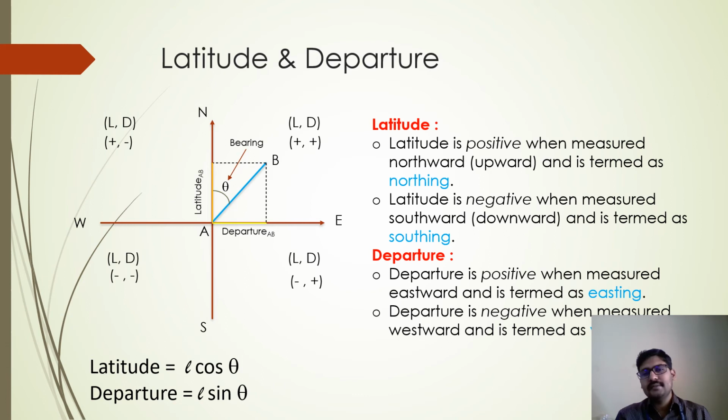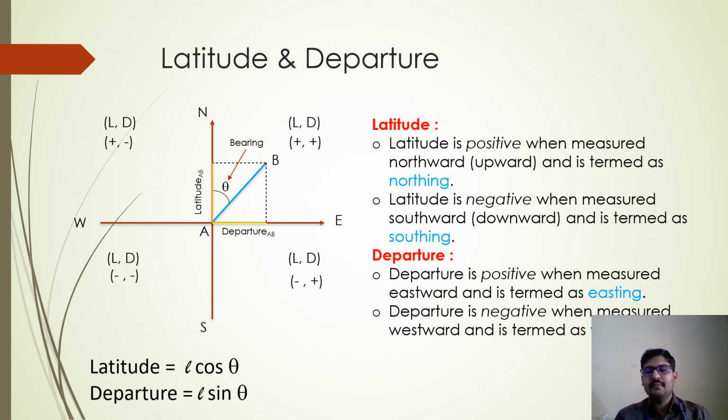So always remember that the latitude and departure will have certain sign, plus minus sign, and once you have the formula known, that is L cos theta and L sin theta, so automatically the plus minus sign will appear in your solution. So you yourself need not put plus or minus. As you calculate the latitude and departure by substituting in the formula L cos theta, L sin theta, right? I hope you are able to understand what is latitude and what is departure.